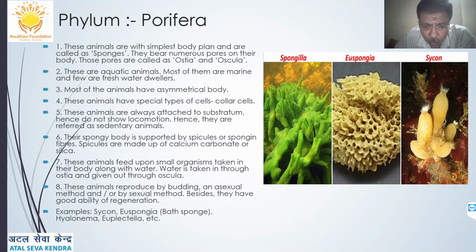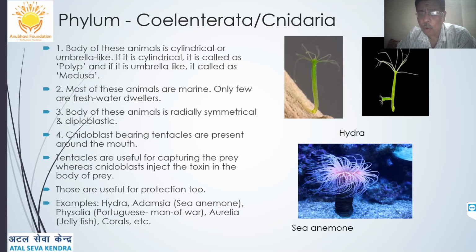Examples are Sycon and Euspongia, which is also called the bath sponge, and many other examples are there. You can just remember these two or three. The next is phylum Coelenterata or Cnidaria. C is silent here. Cnidaria.